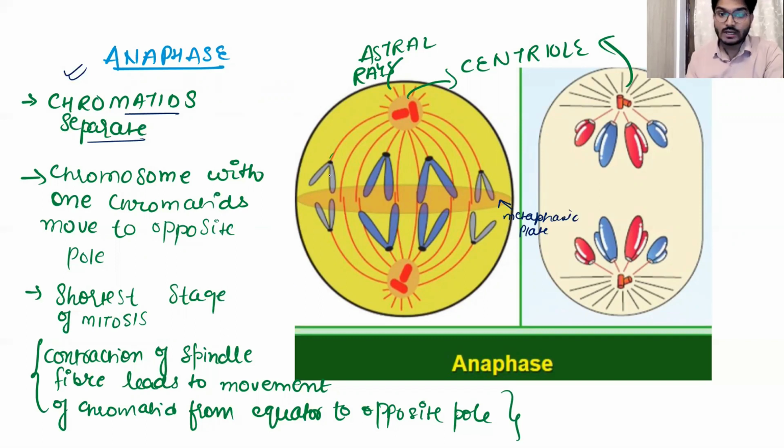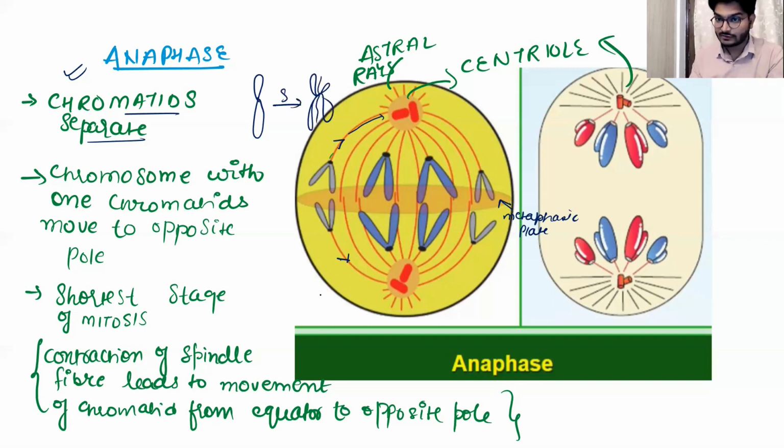The chromatids are going to separate. Why? Because this spindle fiber will be pulled toward this side of the centriole, and this spindle fiber will be pulled toward this side. This leads to the separation of the duplicated chromatids. In the S phase we had this, and after the S phase we got this, so we need to separate this out.